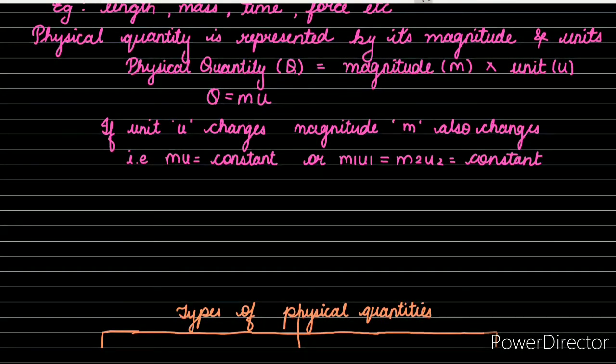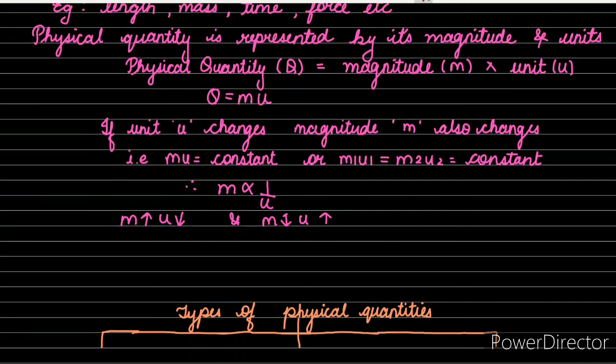Therefore, we can state that m is inversely proportional to the unit. It is inversely proportional, so we can say that if m increases, then unit u decreases, and if m decreases, we can say that u increases.